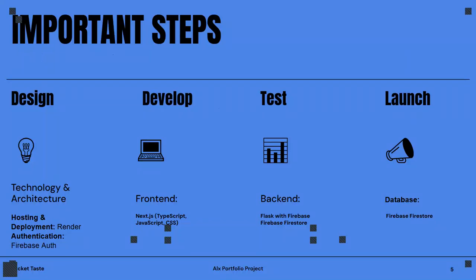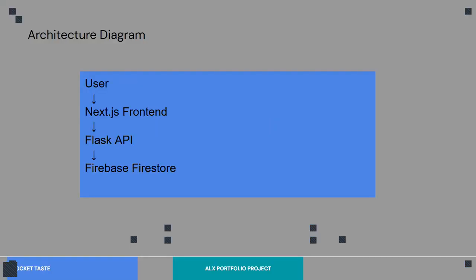Important steps. Note, these are not all the steps that are involved in building. There are more, but these are just the important steps. We have the design, we have the develop, we have the test, and we have the launch. And note, they don't follow in that order, as in what is written under them. This is just a slide that is supposed to show you what is involved in building this application, right? So you have the technology and architecture, we have the front end, we have the back end, we have the database. So these are some of the technologies we used and the steps that are involved in building this app.